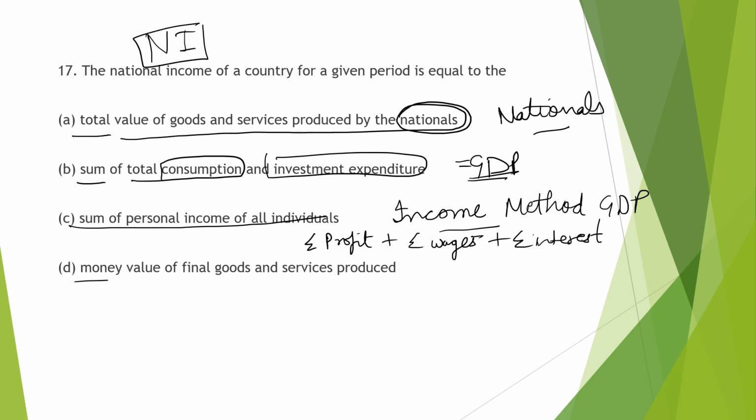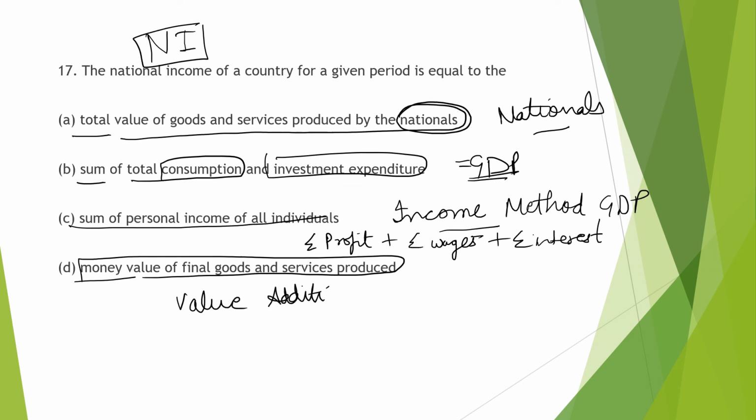Next is money value of final goods and services produced. What are the final goods and services produced? That is the value addition method by which we check the GDP. So all three, B, C, and D, are definitions of GDP. But if something is produced by the nationals of any country, it means that it is national income only. So the first option is correct.